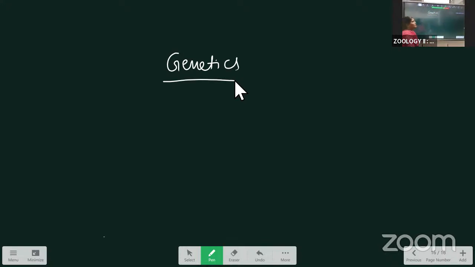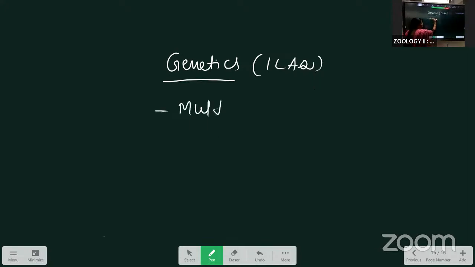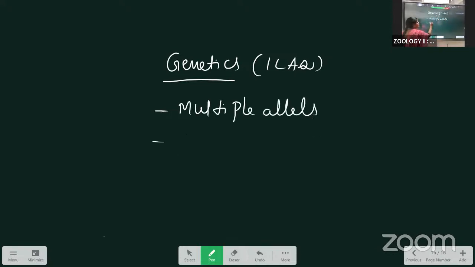From genetics, one LAQ is compulsory. The important LAQs are 3 in this. The most important 3: first is multiple alleles. Second one, chromosomal theory of sex determination.